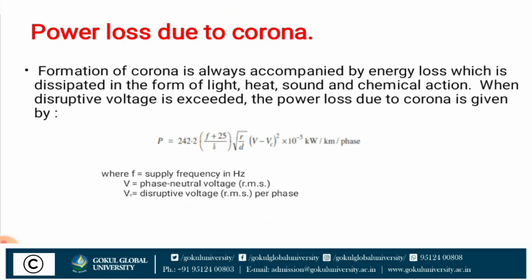When the disruptive voltage is exceeded, the power loss due to corona is given by this equation. In the equation, f represents supply frequency, V represents phase to neutral voltage RMS, Vc the critical disruptive voltage per phase, r the radius of conductor, d the diameter of conductor, and the unit of this equation is kilowatt per kilometer per phase.